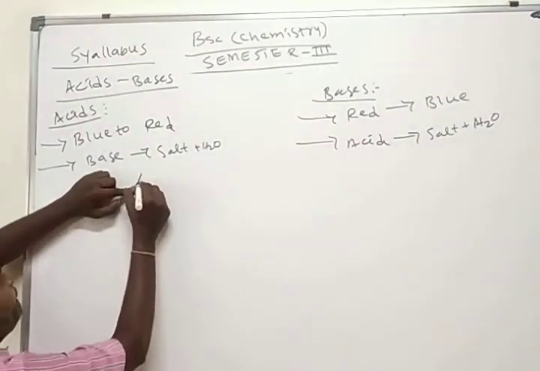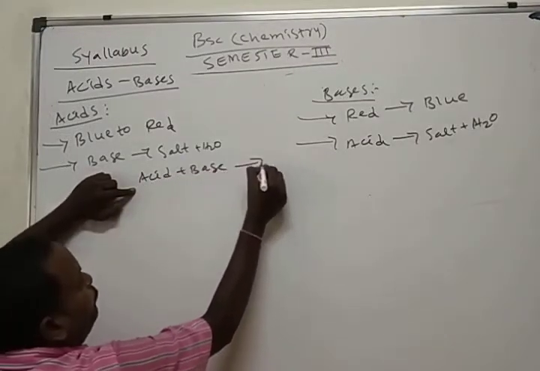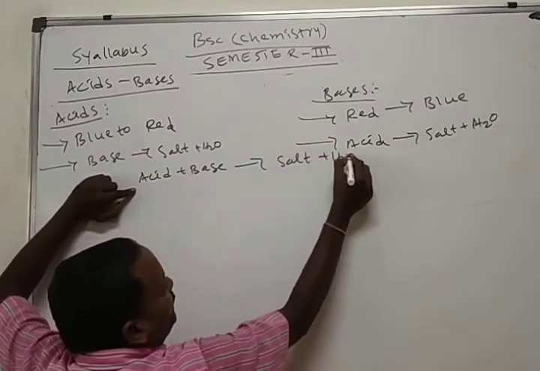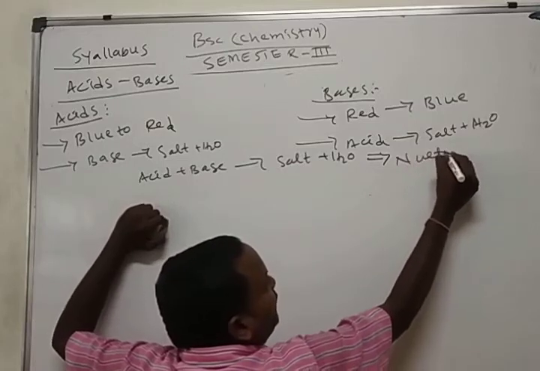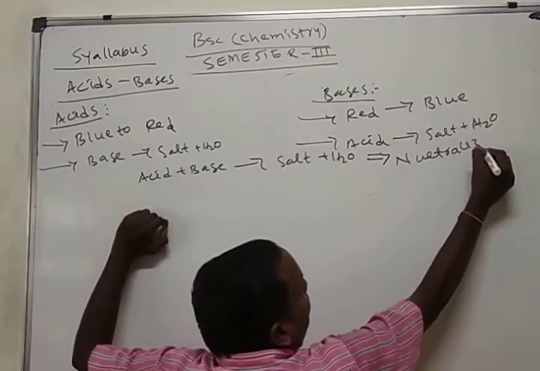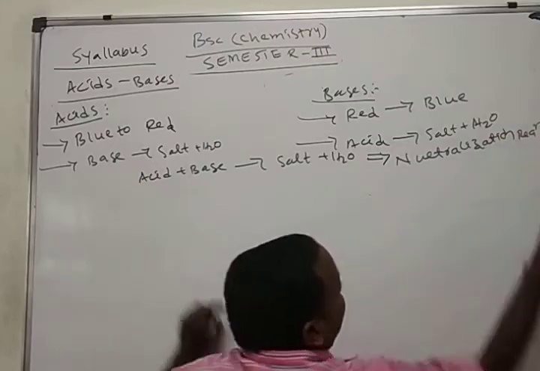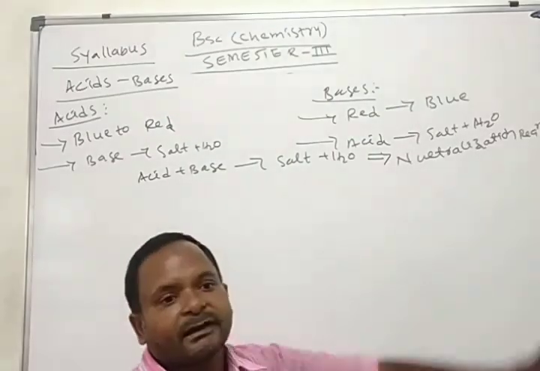When acid reacts with base, it forms salt and water. This we call an acid-base reaction or neutralization reaction. All acid-base reactions are simply considered as neutralization reactions.